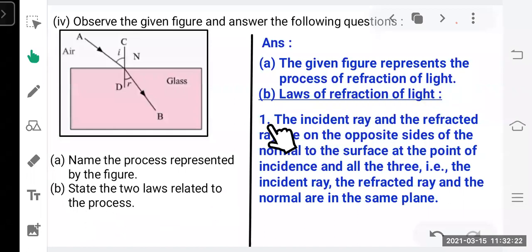The first law says the incident ray, you can see this is the incident ray and this is the reflected ray, so both the rays are on opposite sides of the normal. This is the normal CD. So incident ray and reflected ray both are on opposite sides of the normal to the surface at the point of incidence, and all the three, that is incident ray, normal and reflected ray, are on the same plane.